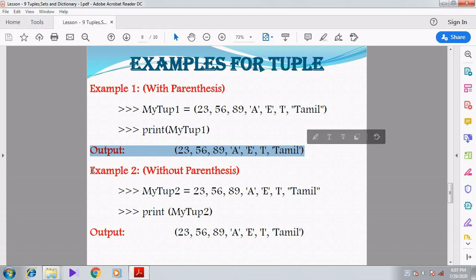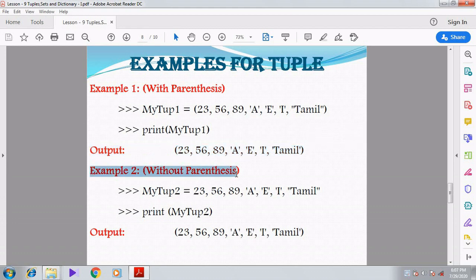But in example 2, I am going to specify without parentheses. My tuple2 is equal to the same elements 23, 56, 89, A, E, I and then Tamil.